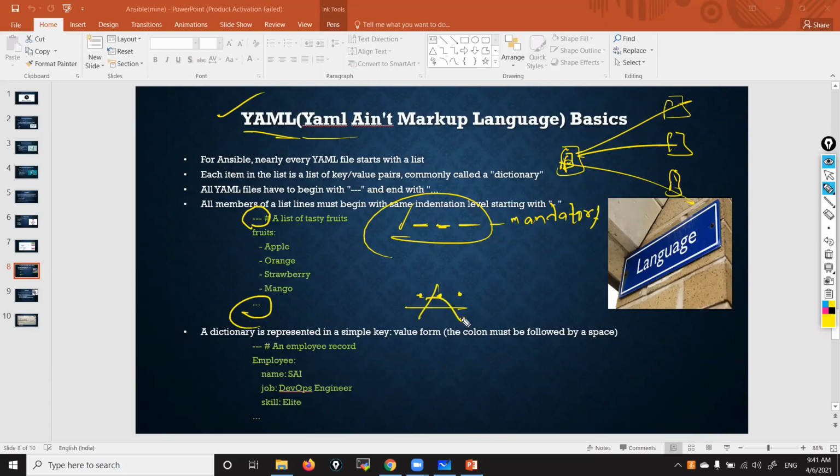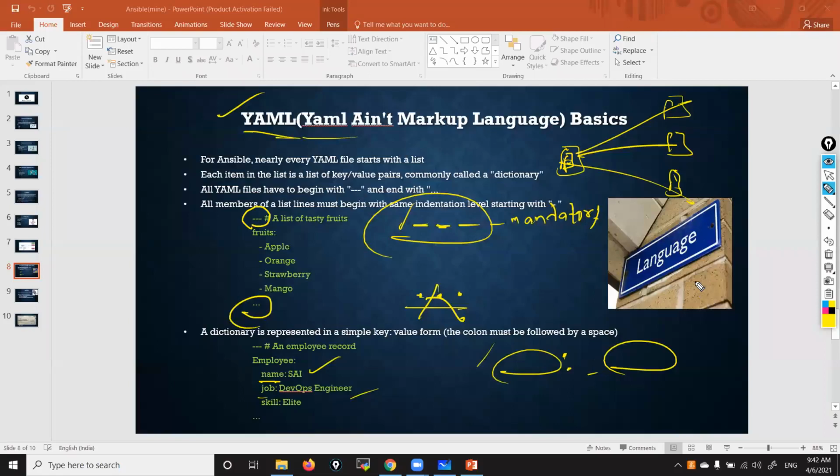Now, second thing, in YAML script, everything should be key, colon, space, value. You can see here, key, colon immediately, then space, then value. Everything we write like this. This one thing you must know.